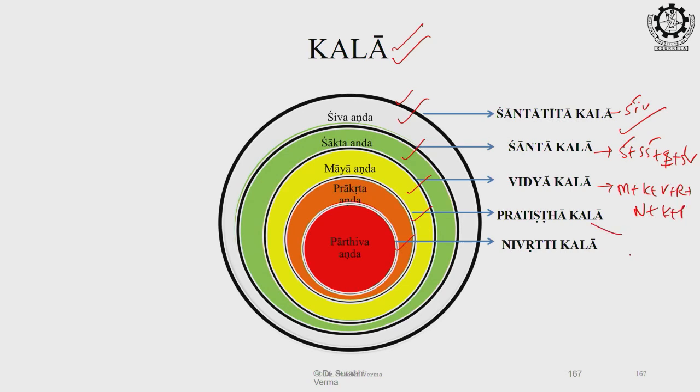Pratishtha Kala has Prakriti, from Prakriti to Jal, and Nivritti Kala has only part of Prithvi Tattva. So, this would be the correct answer for the Kala.